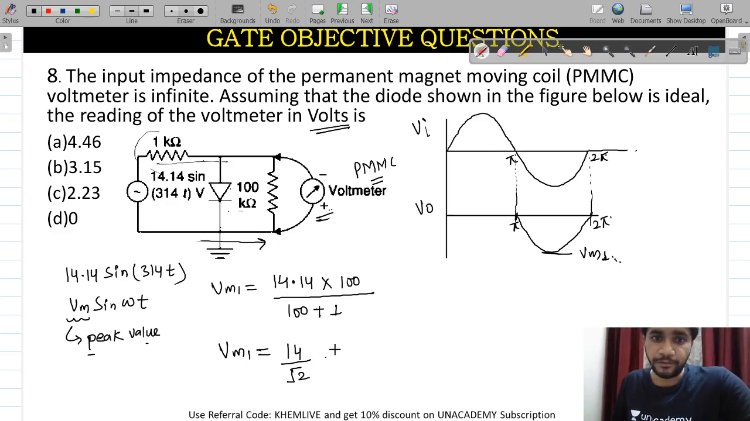Now what I need to find out is the average value. What should be the average value of this particular waveform? Now calculate it. The average value will finally be V average equal to 14 divided by 2 root 2. If you calculate it, it will come to about 4.94.